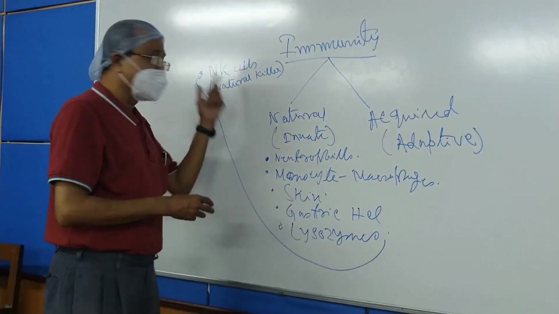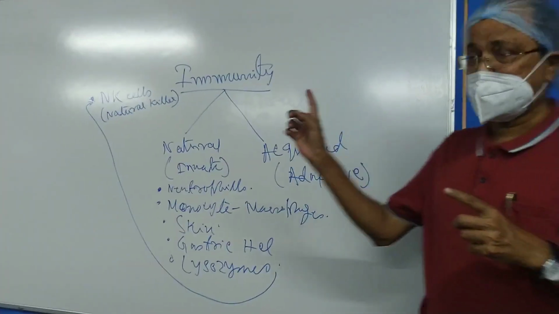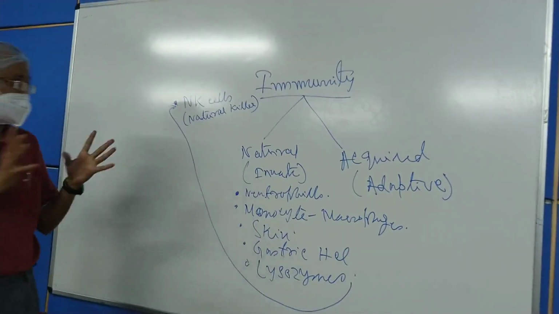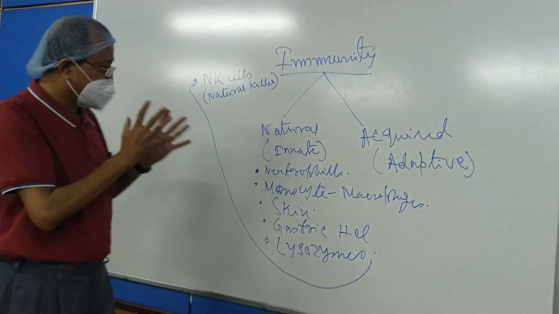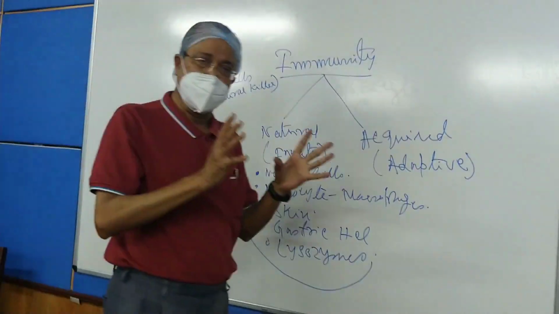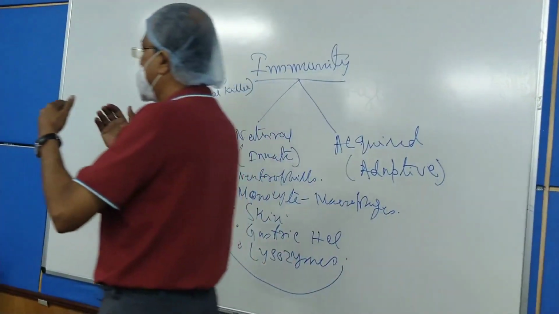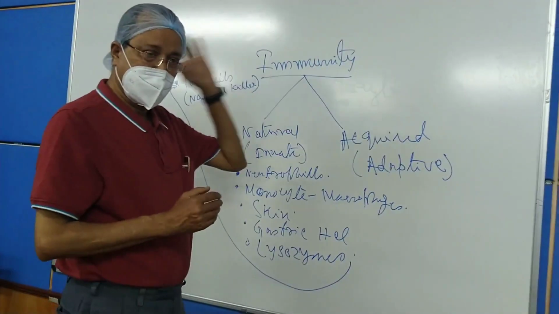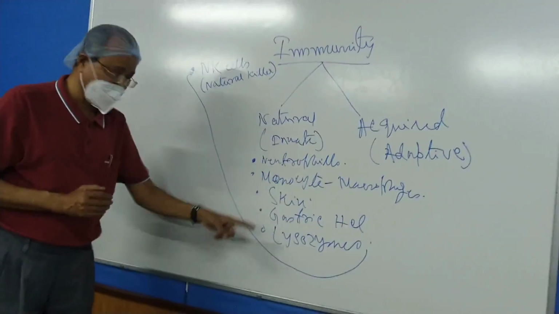So the significance of the natural killer cell is very very important. I will discuss this later on. So that is the concept of innate immunity. That means this innate immunity saves the child right from the birth until acquired immunity comes into the picture. So that is about the innate immunity, different varieties.